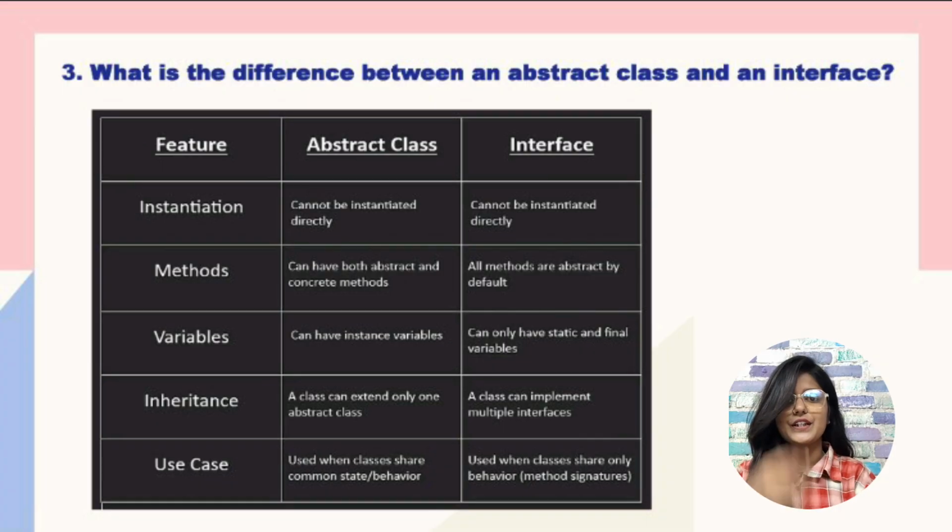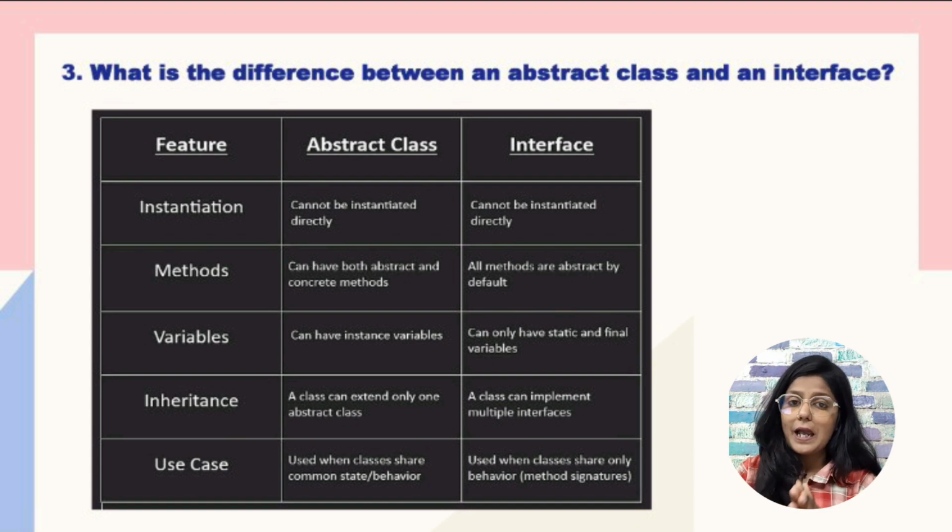So the next question is what is the difference between an abstract class and an interface? If you are from the Java background, this question will definitely be asked. And when I gave my TCS interview, this question was asked to me too. So prepare it wisely. Here we can see that both abstract class and interface cannot be instantiated directly.